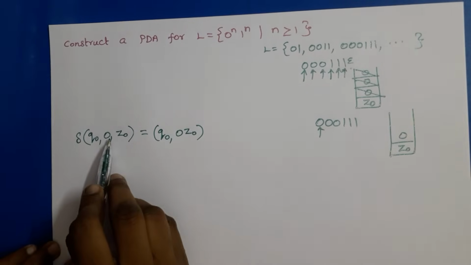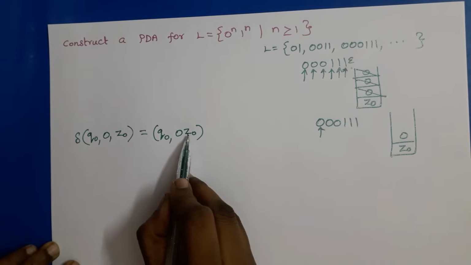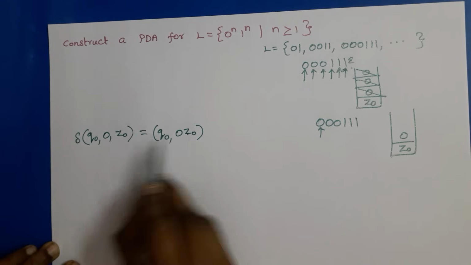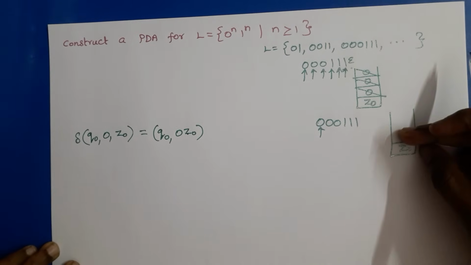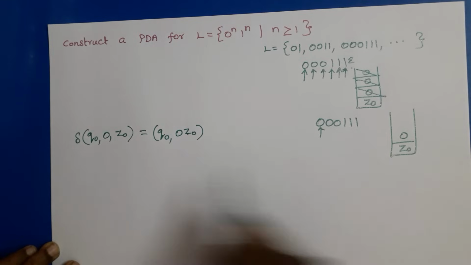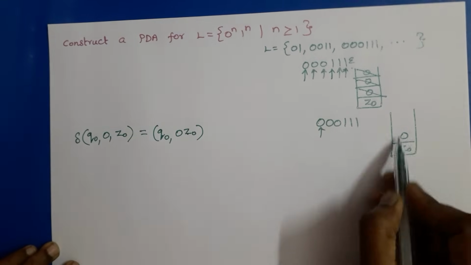So when we perform a push operation, just combine these two symbols and write. Z0 is there at the beginning, so Z0 replaces Z0 and 0 is pushed onto the stack.